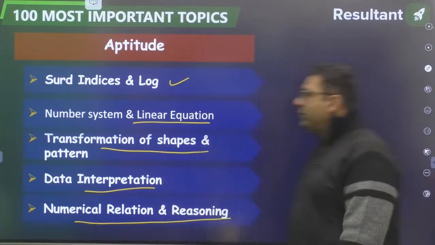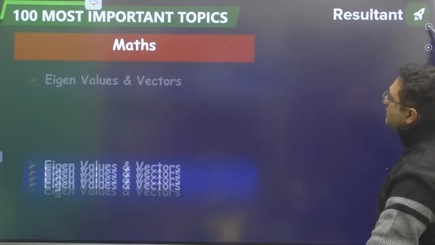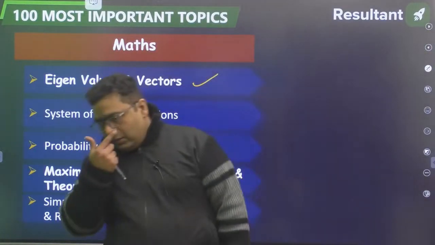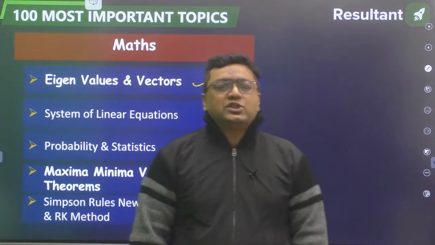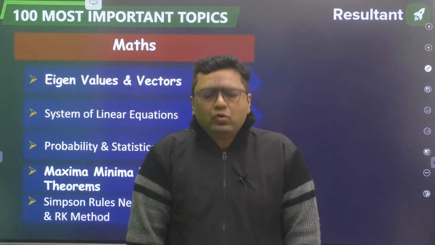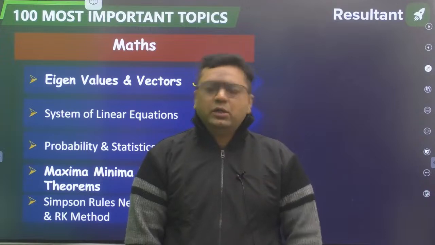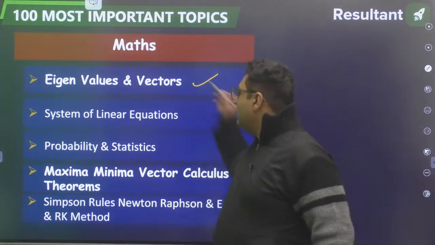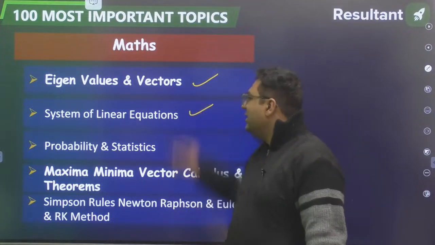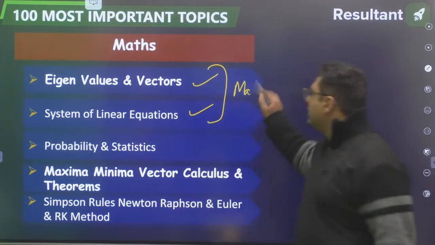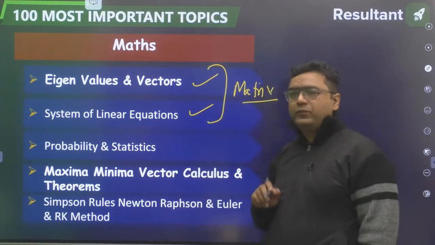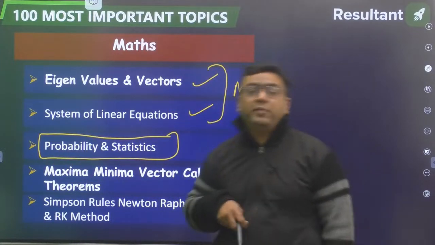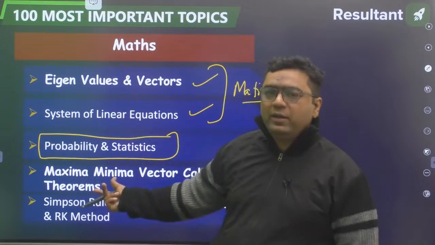Now my dear, after aptitude we will enter into engineering mathematics. So for maths, in matrix, eigenvalue, eigenvector. Last year I took some small sessions of mathematics. If you want to go for it, go for those sessions. They will give you a very good revision. Okay, if you are feeling difficulty, then eigenvalues, eigenvectors, system of linear equations, these are from matrix. Generally questions from matrix are coming from these areas. Probability completely is very important, because two questions are coming from probability nowadays. One from basic probability, Bayes theorem and all.